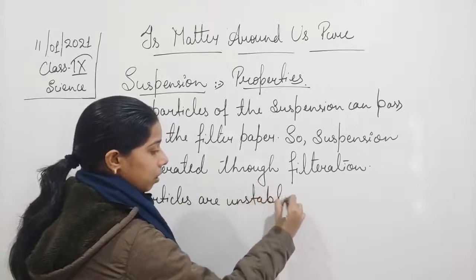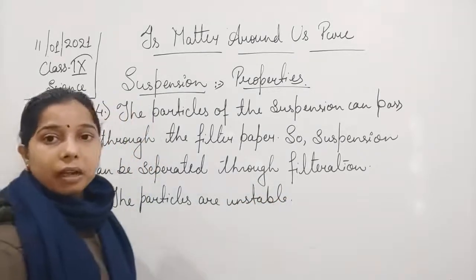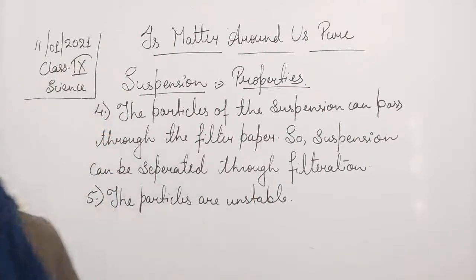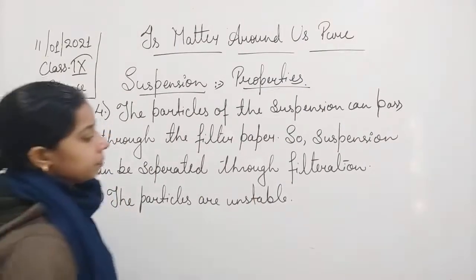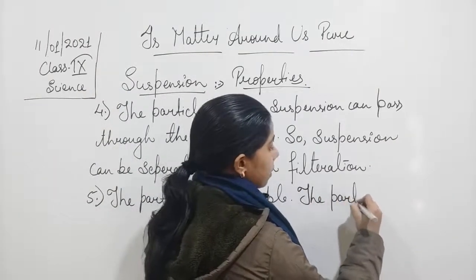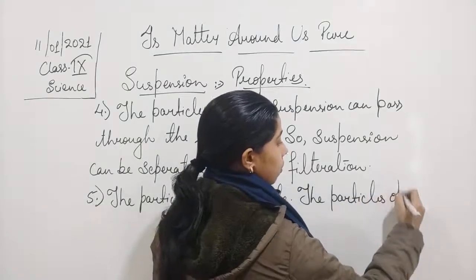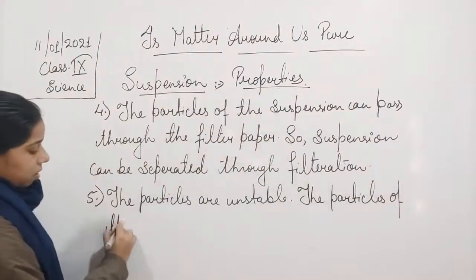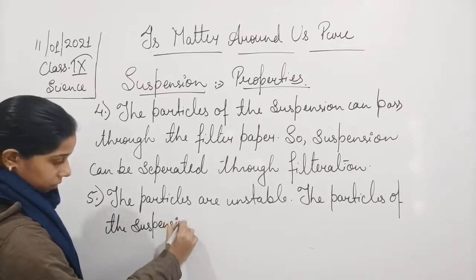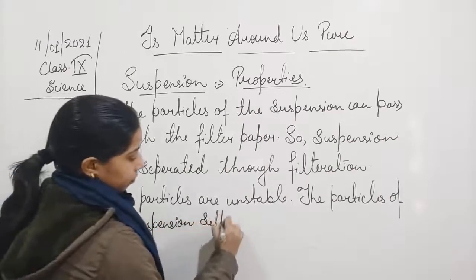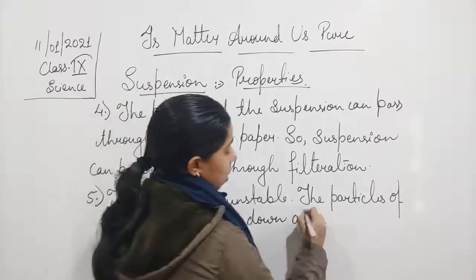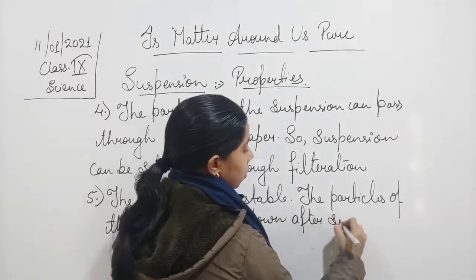Unstable means when you leave it for some time, the particles settle down at the bottom. The particles of the suspension settle down after some time.